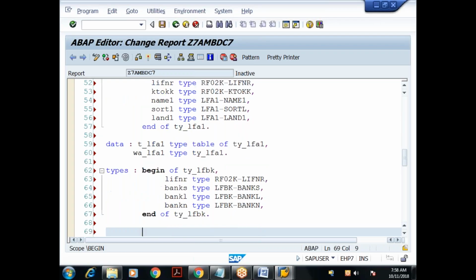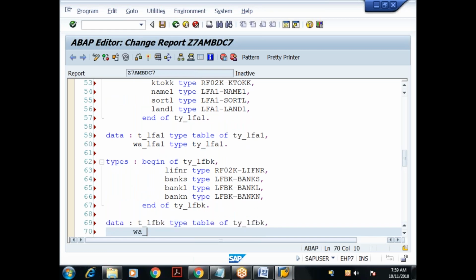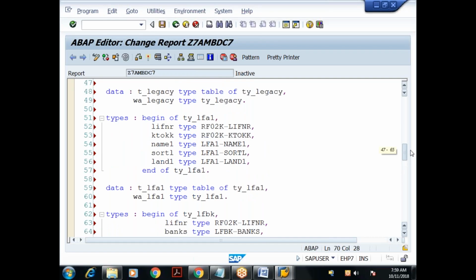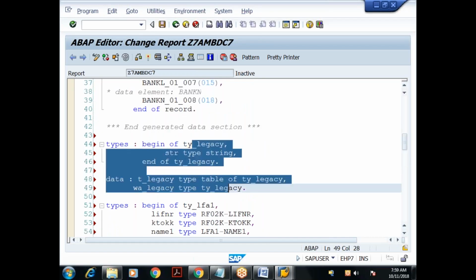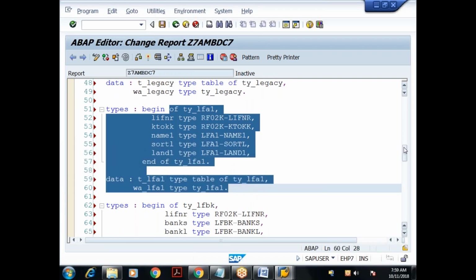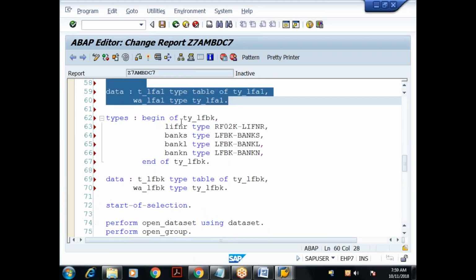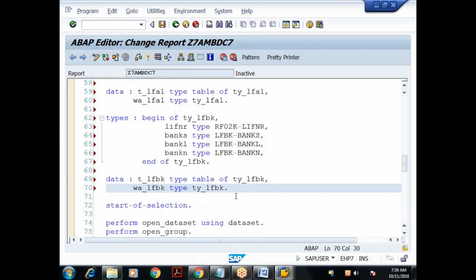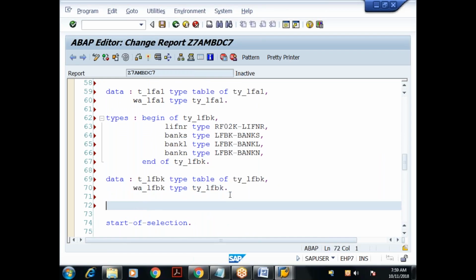Done. Then also data T_LFBK type table of TY_LFBK. I'll declare a work area W_LFBK type TY_LFBK. Understood? So this is my temporary internal table. This is my one final internal table referring to LFA1 fields. This is another final internal table which is referring to LFBK fields.